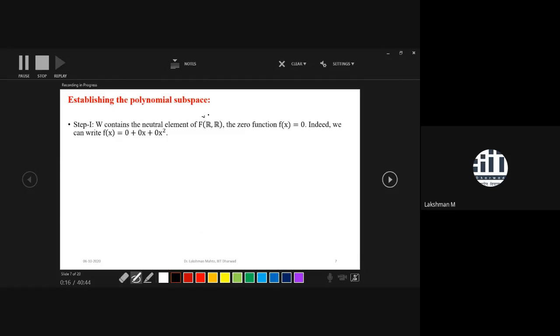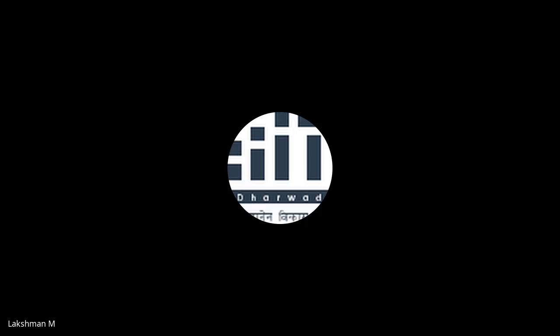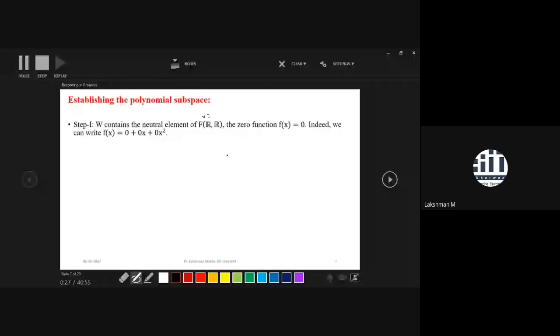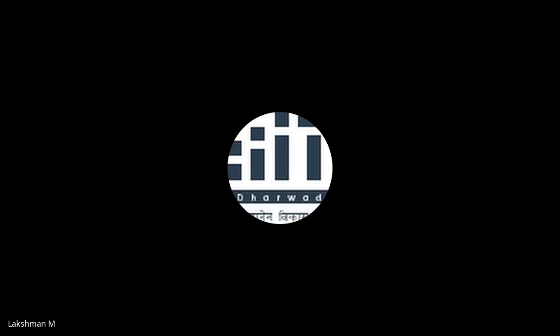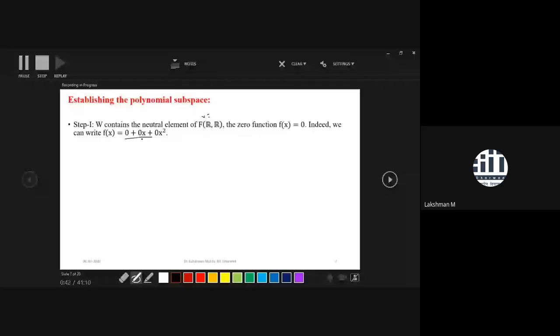Call it this V, your linear space. V is the collection of all functions from R to R. So the zero polynomial is what? Every coefficient happens to be zero. The zero polynomial is always in W, it may be of any degree n. So W contains the zero element of V.